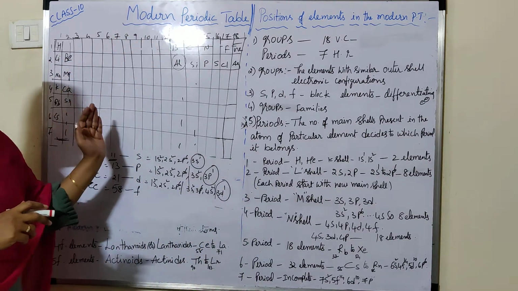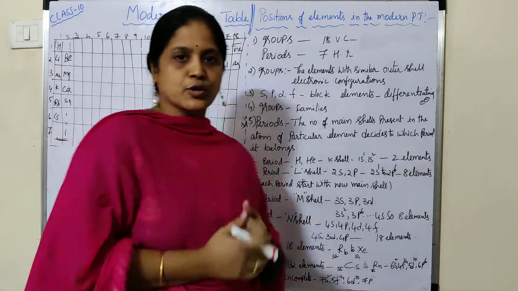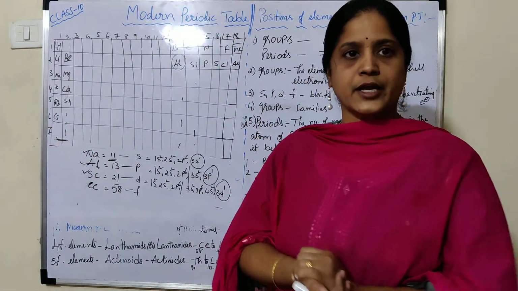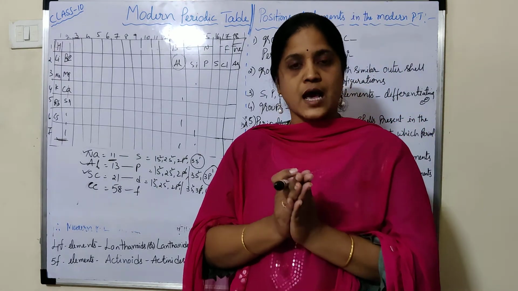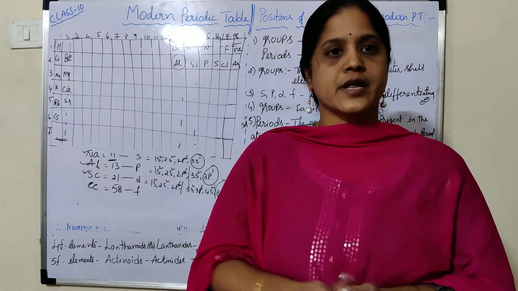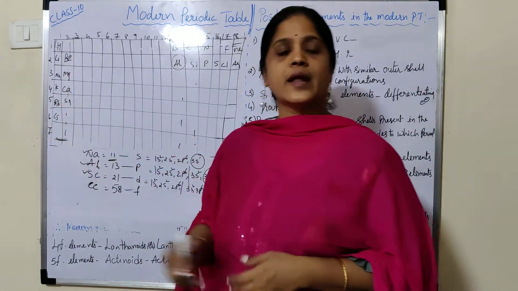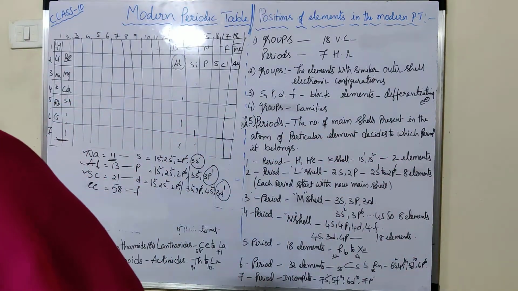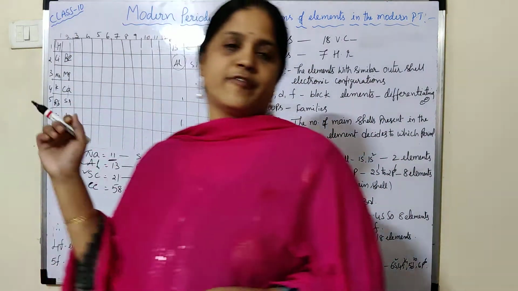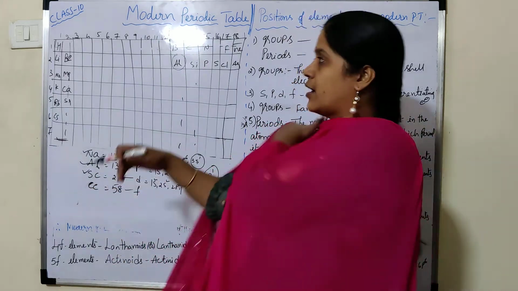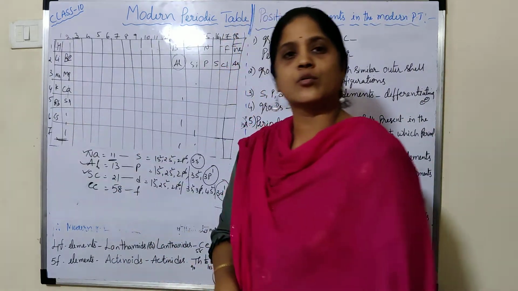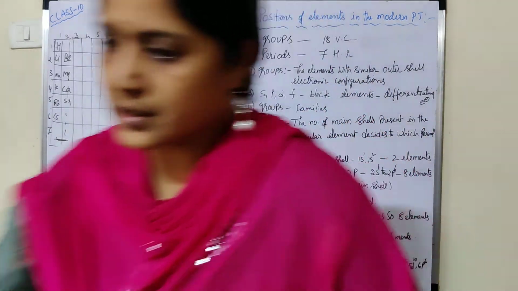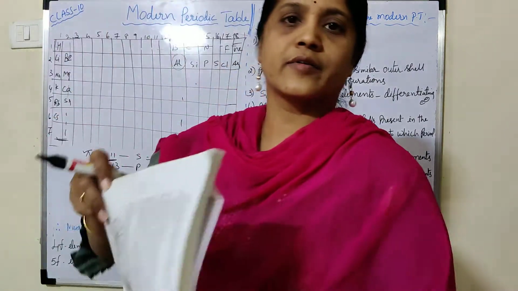So this is about the groups, and each group of elements in the periodic table, 18 groups are there. In those 18 groups, some groups have their different names. First group elements are known as alkali metals. First group of elements are known as the alkali metal family. And the second group of elements are known as the alkaline earth family. Alkaline, what is that? Alkali, here I will see from the textbook.